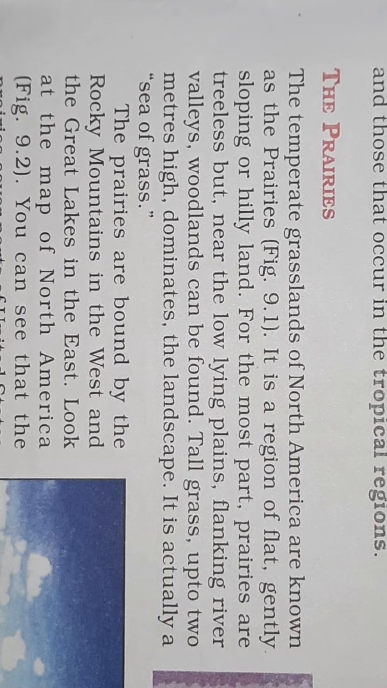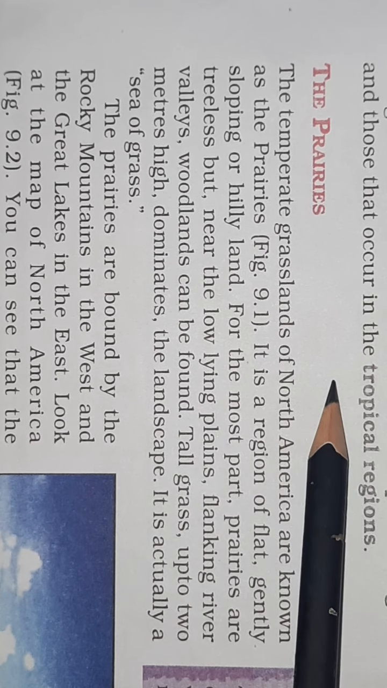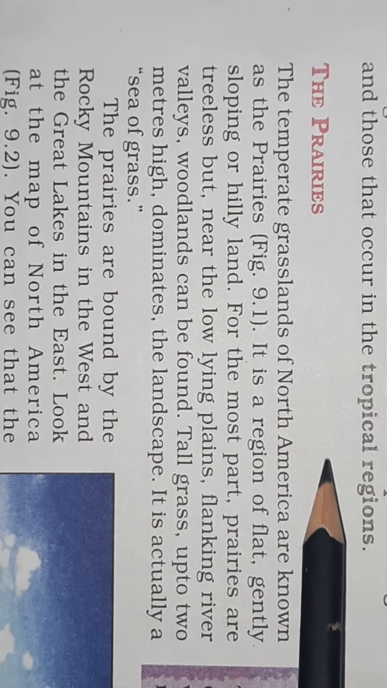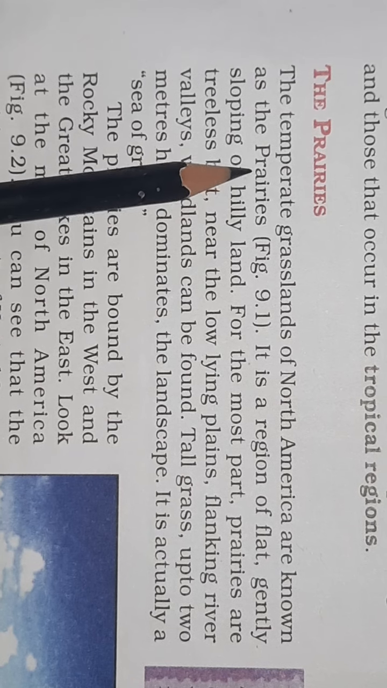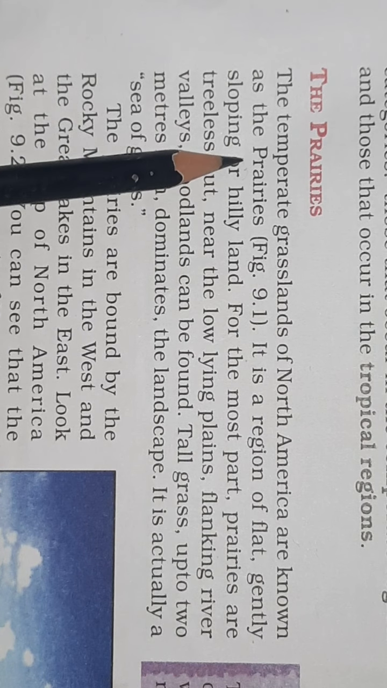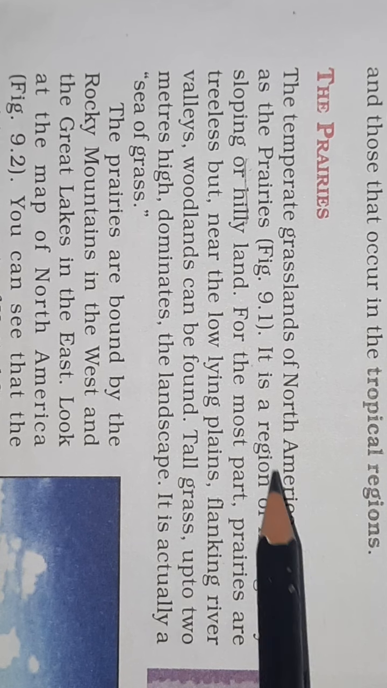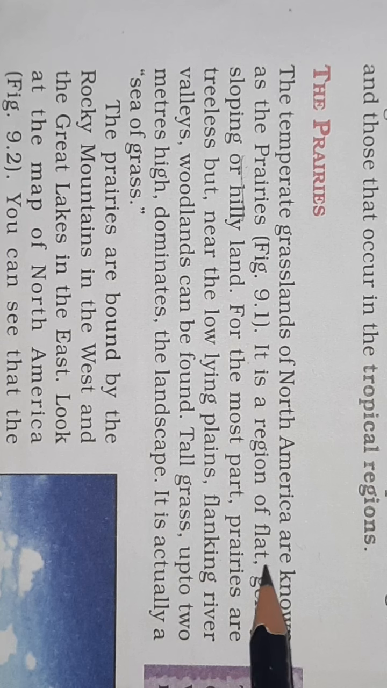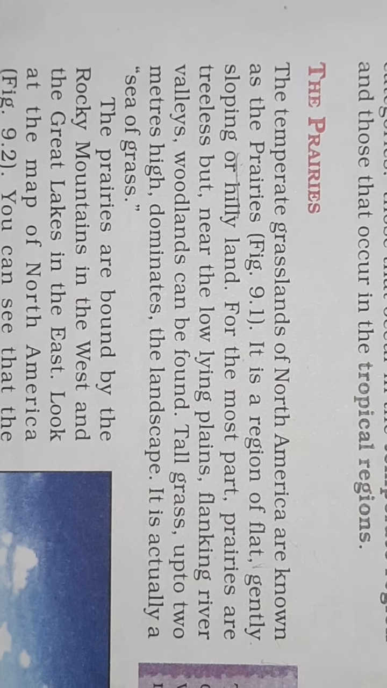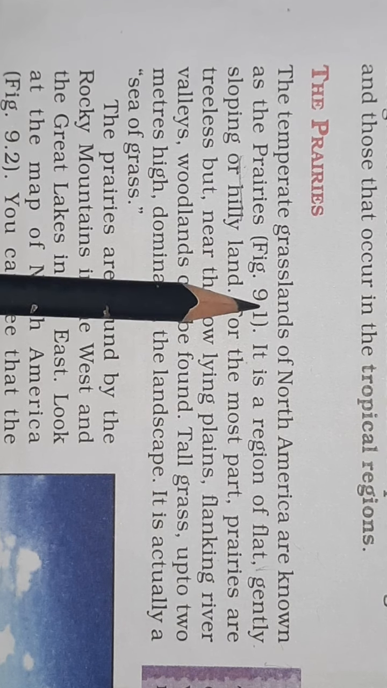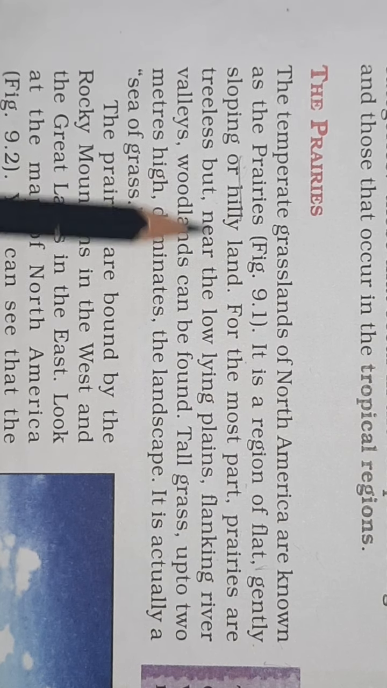Now students, let's come here. Our next topic is the prairies. The temperate grassland of North America is known as the prairies. It is a region of flat, gently sloping or hilly land.